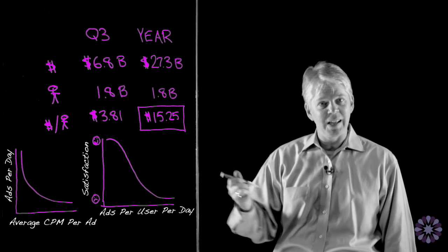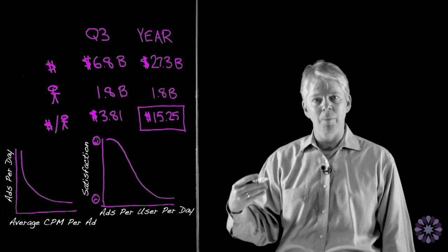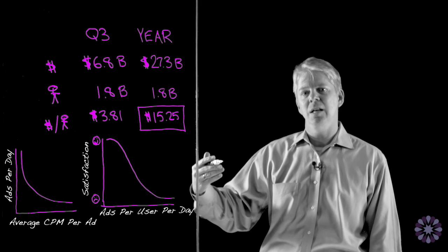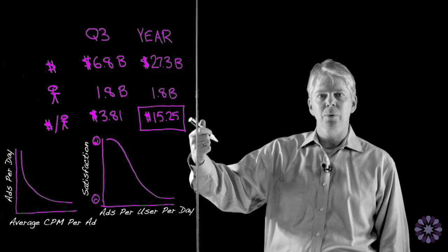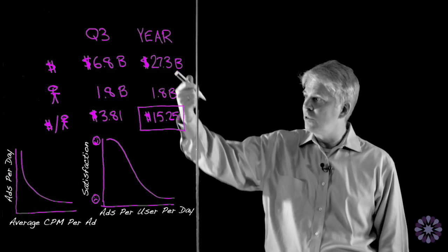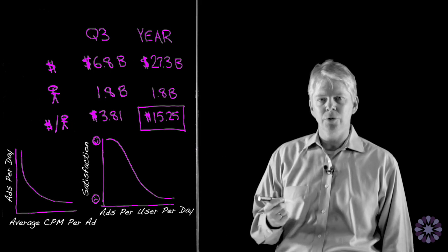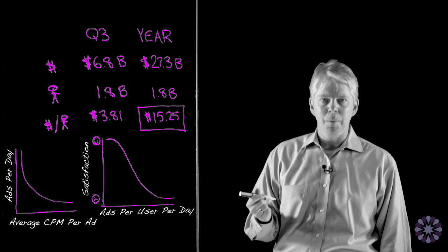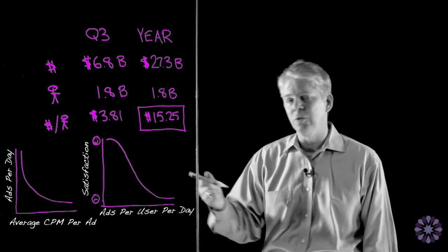And so again, I don't know the exact numbers that go into this, but you can bet Facebook is looking at this because what we're talking about, remember, is ad load and how many ads they can serve to their users to generate $15.25 per user per year, or $27.3 billion in revenue. And these are the kinds of things that you're going to look at if you're running that kind of business. They're going to be very concerned about the effective CPM that they can charge, and they're going to be very concerned about the ad load.